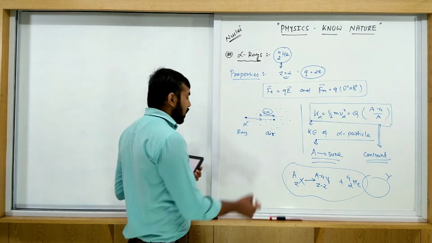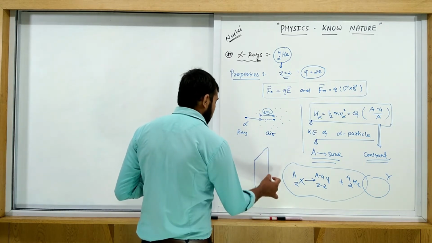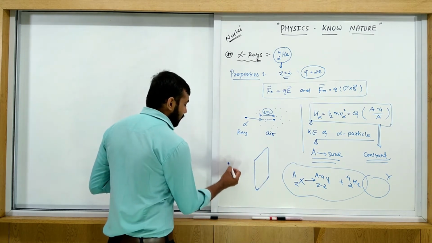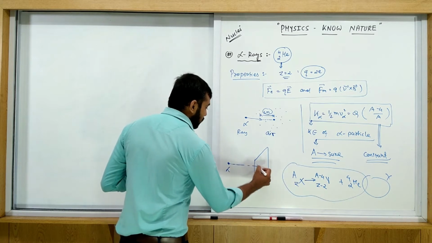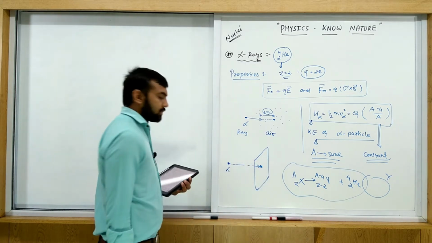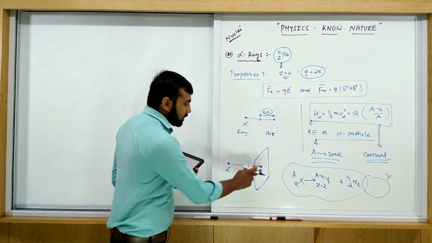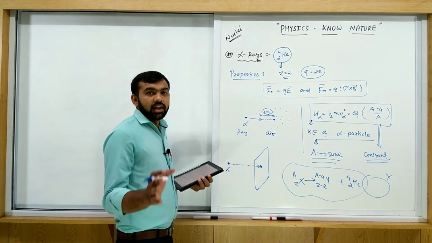It means if you have a fluorescent plate like this, a photographic plate or fluorescent plate, and an alpha particle is incident on it, then the light dots are created.